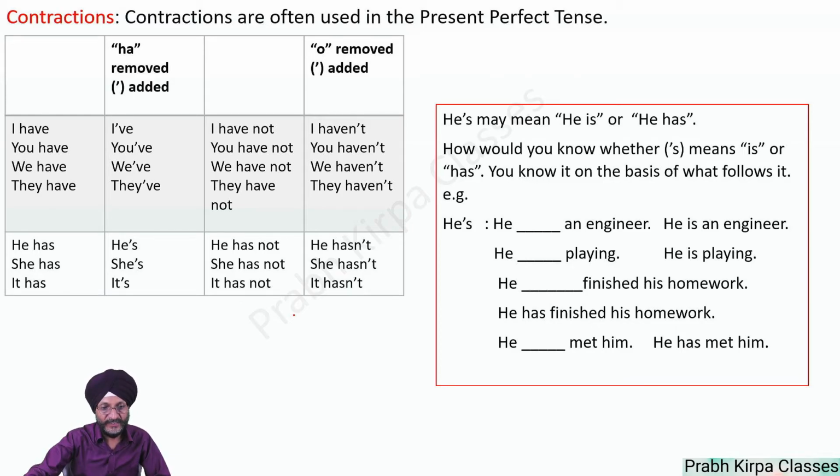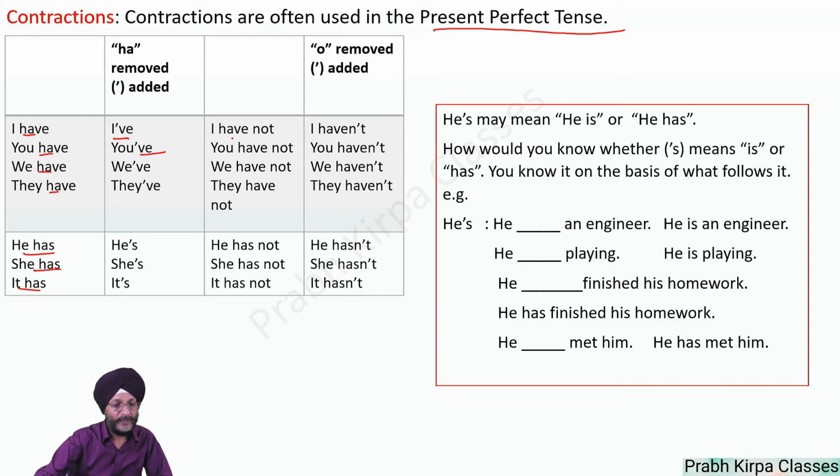Contractions. Contractions are also often used in present perfect tense. For example, I have becomes I've, you have becomes you've. Here you will see that "ha" has been removed and an apostrophe has been added and no space has been left in between. And in the case of he has, she has, it has, same pattern. "Ha" has been removed and an apostrophe has been added and no space has been left between the two words.